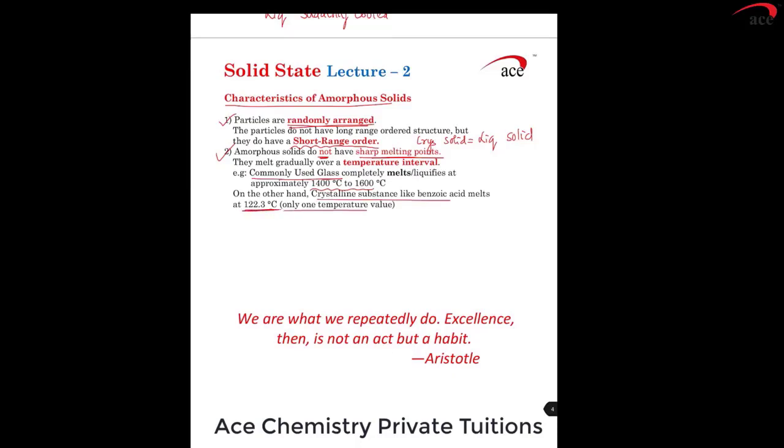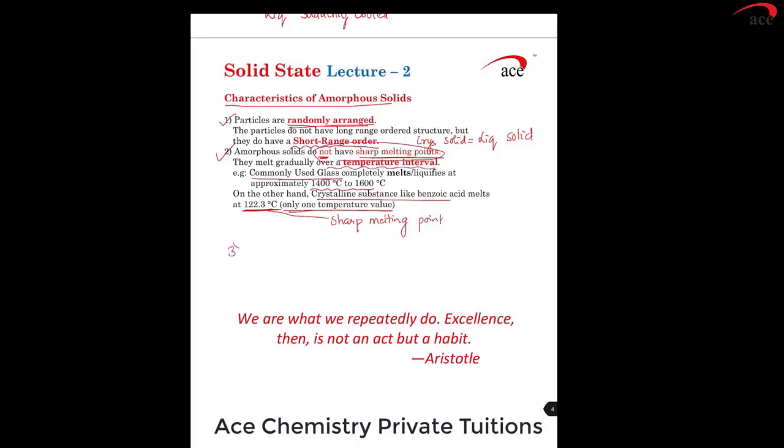That's one and only one temperature value. Such a melting point is called a sharp melting point, while amorphous solids have no sharp melting point. That means they melt over a temperature interval.